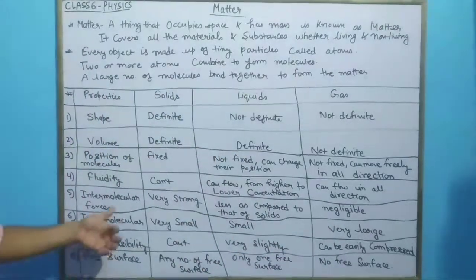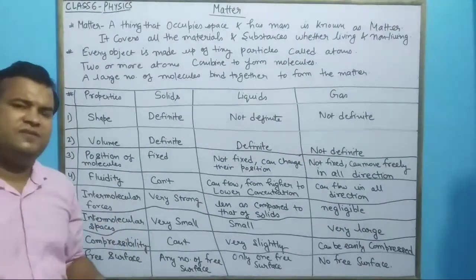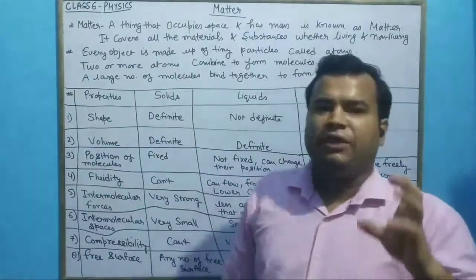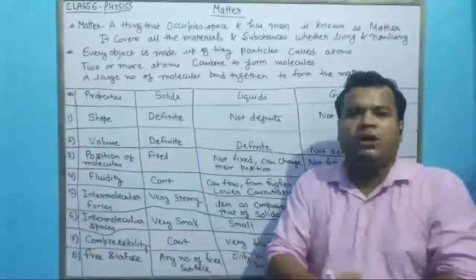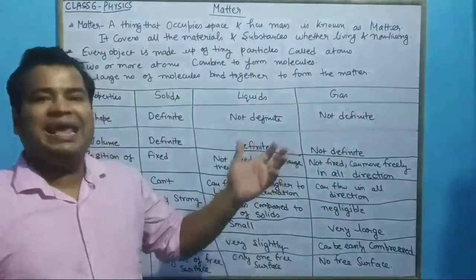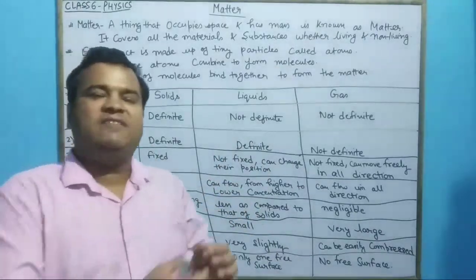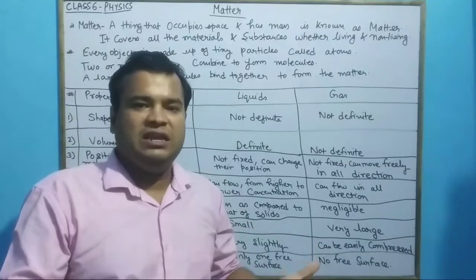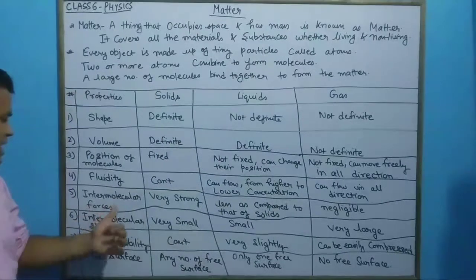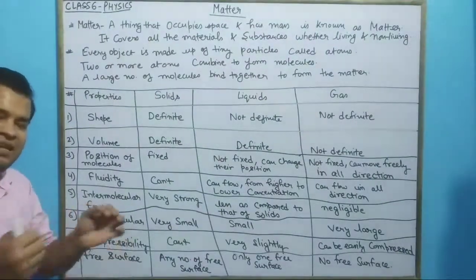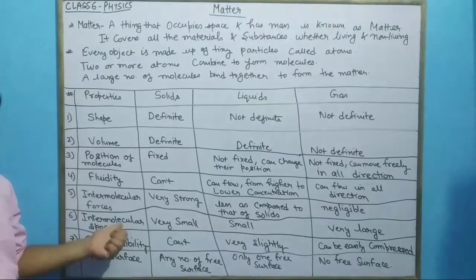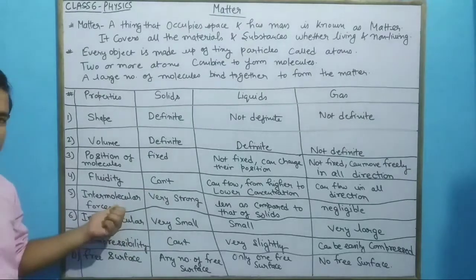Now again, I have told you about intermolecular force and intermolecular space. Let us take an example of Wi-Fi. If we are very close to the modem, we get a very strong signal. As we move away from the modem, as the distance between the modem and us increases, the signal strength decreases. Similar is the thing here. Intermolecular space is the distance between two atoms. As intermolecular space increases, the intermolecular force decreases.